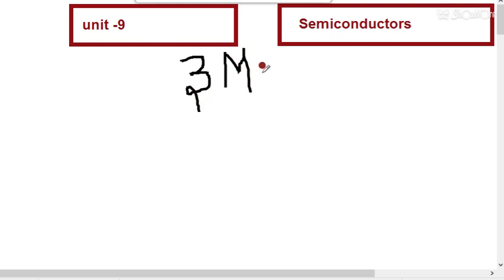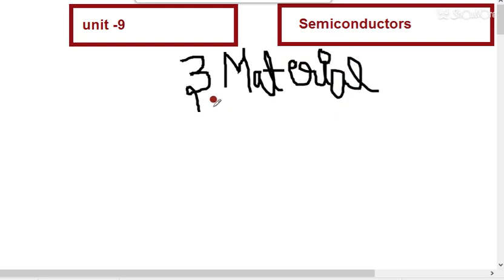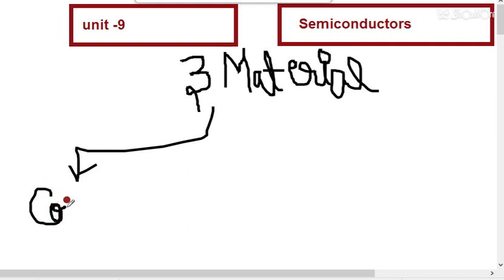Three types of materials. Those three types are insulator, conductor, and semiconductor. Okay, three types of material are there. One of them is conductor that conducts the electricity. So conductor is one. Second one is insulator that does not conduct.